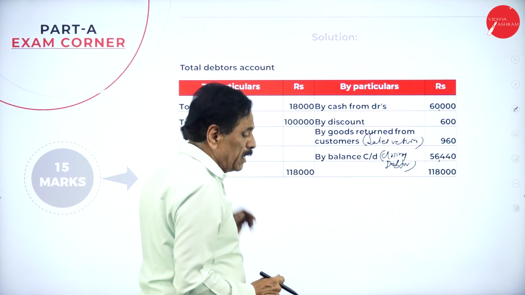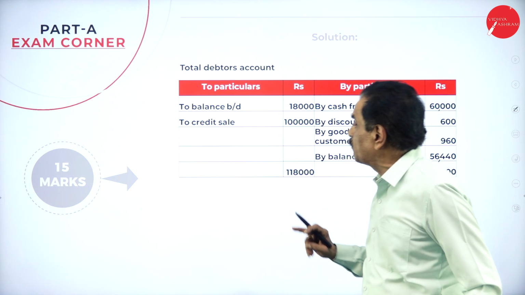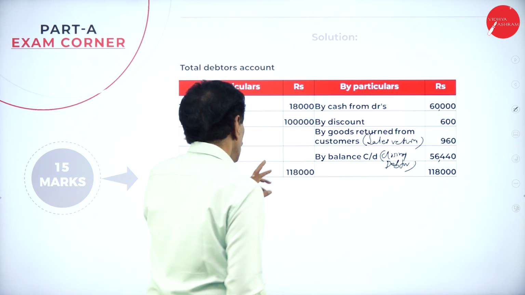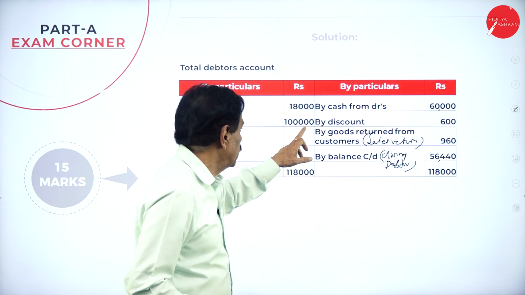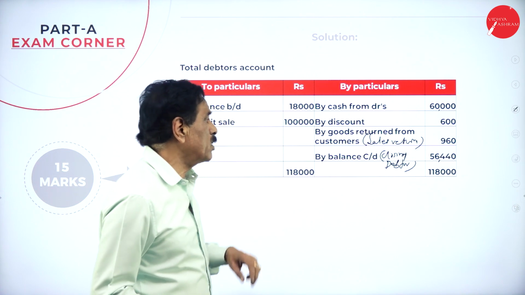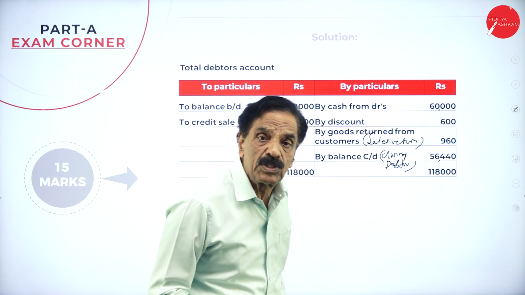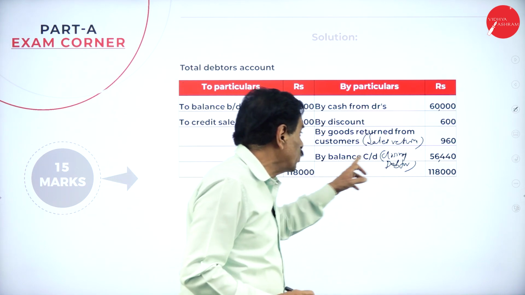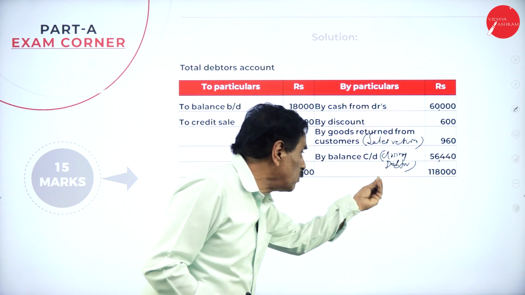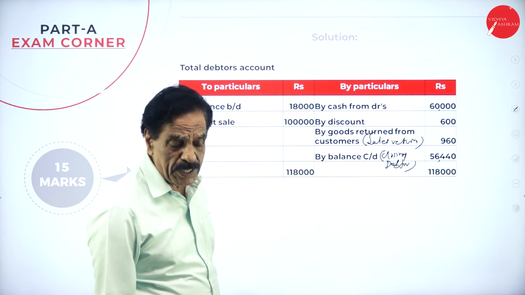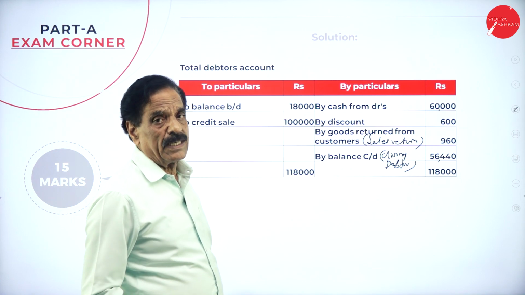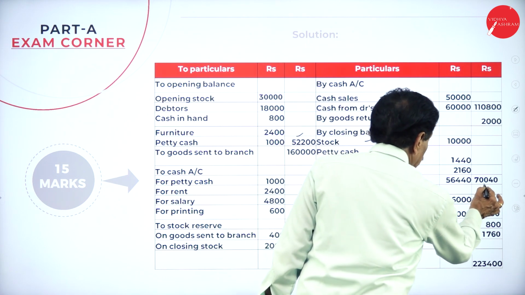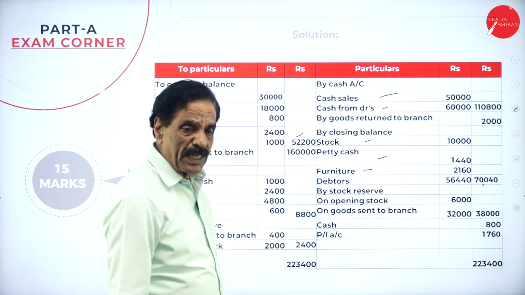Debtor means, at the beginning of the year, how much we have to receive: 18,000 from the customer. When we make the credit sale, 1 lakh rupees. Totally we have to receive 1,18,000. Out of that, how much did you receive? 60,000. How much discount allowed? 600. Your debtor account will be reduced. Sales return is 960. How much still we have to receive? 56,440 from our debtor. Totally 70,040.